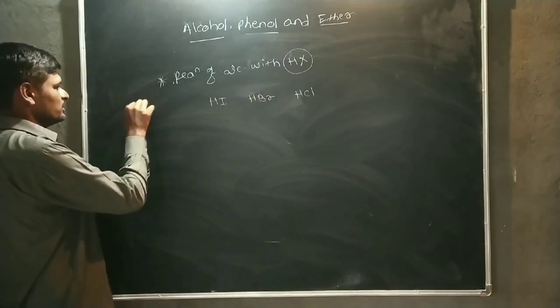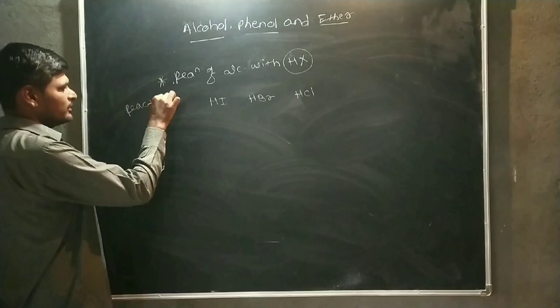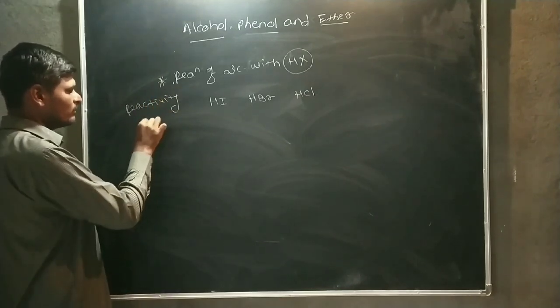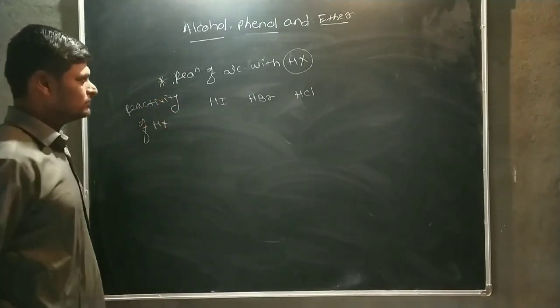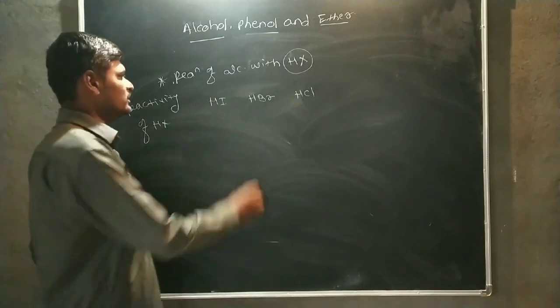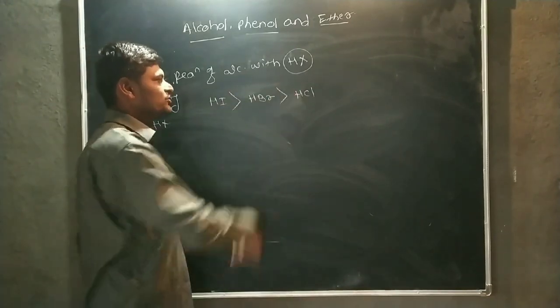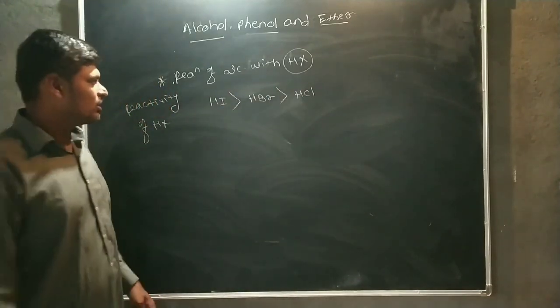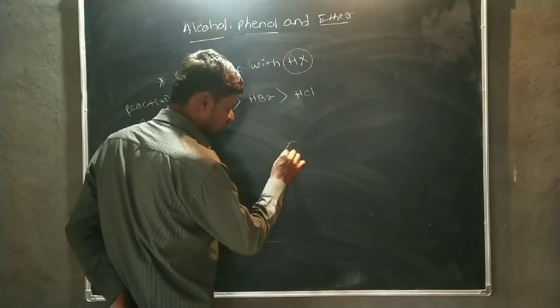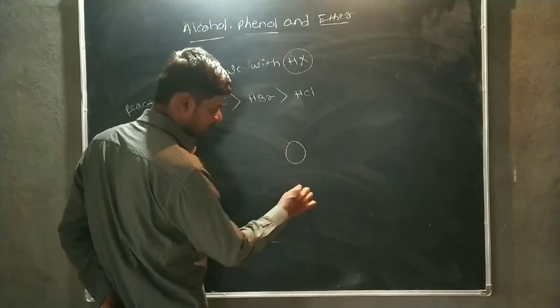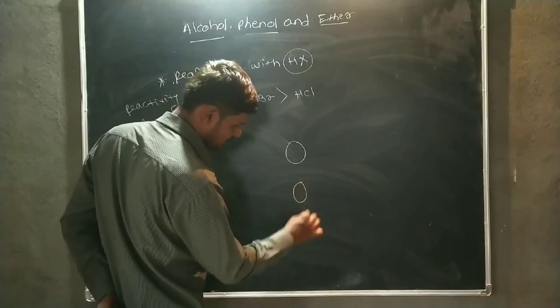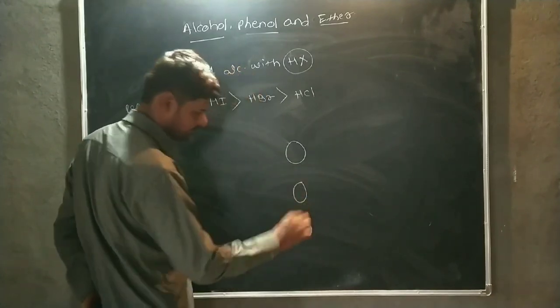Firstly we see the reactivity of HX. HI is more reactive than HBr, than HCl, because this is the size of iodine, this is the size of bromine, and this is the size of chlorine.